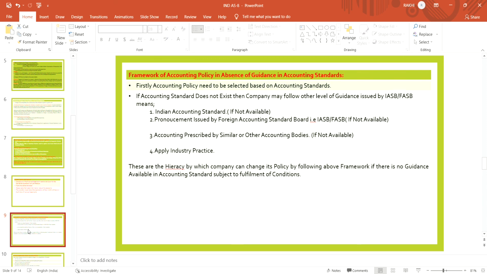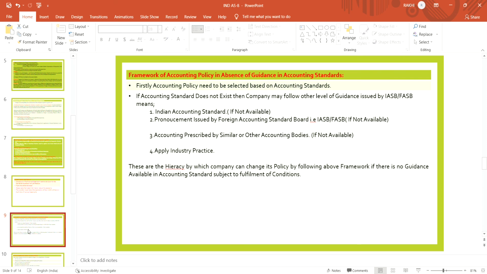Framework of accounting policies. In the absence of guidance in the accounting standard, firstly the company will check whether guidance is available in the accounting standards. If not, then the company will look into pronouncements issued by foreign accounting standard boards like the IASB, International Accounting Standards Board, or the Financial Accounting Standards Board.